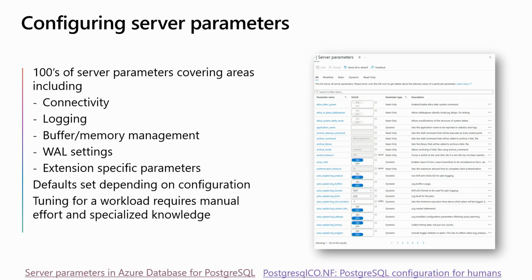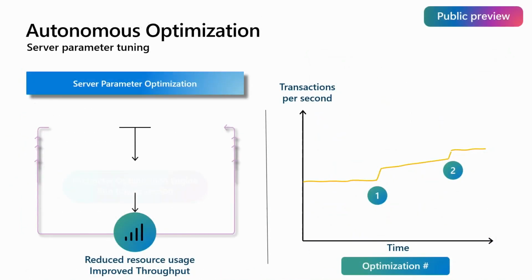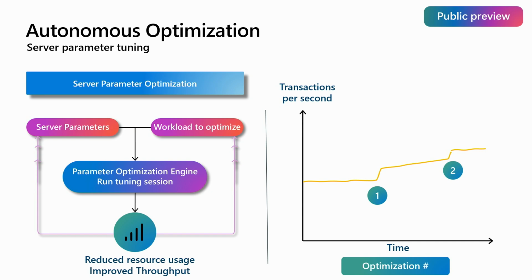So that's really what we're addressing with another autonomous tuning feature, which is called server parameter tuning. It's actually coming very soon. It's not quite in public preview yet, but you should see this being announced soon. And the goal here is it doesn't change every server parameter. It picks a subset that are most relevant to workload performance.